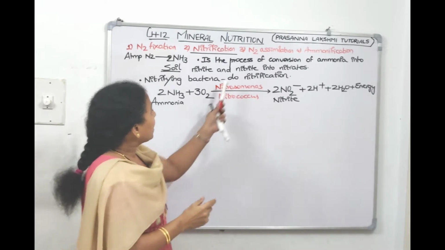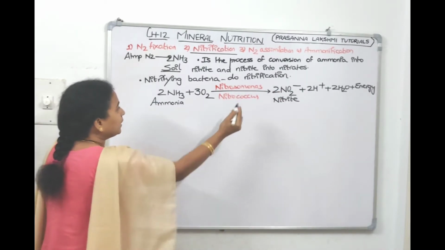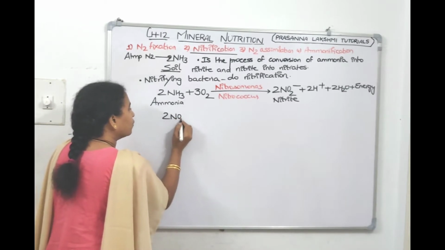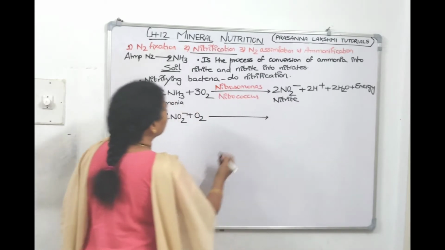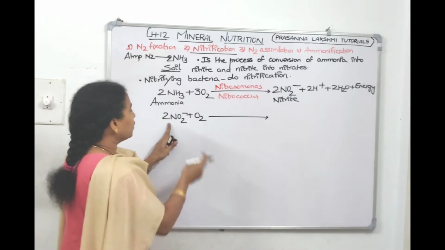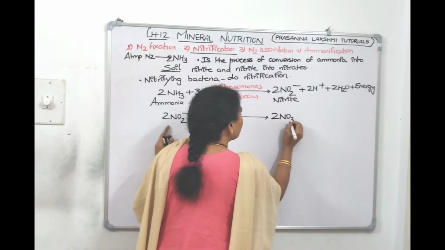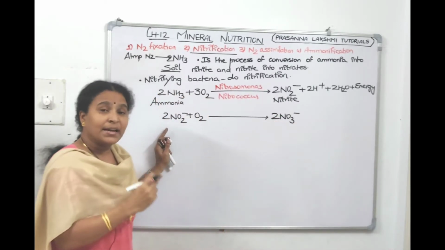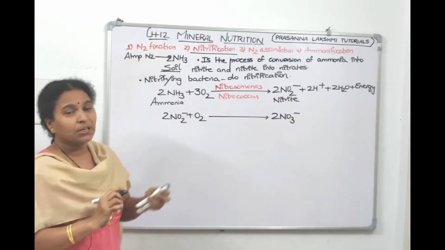Then what should happen? Nitrite should get converted to nitrate, no? That also we will do. Take the 2 molecules of NO2, give 1 molecule of O2. Then these 2 molecules of NO2, after taking this O, will become 2 molecules of NO3. Nitrite now got converted to nitrate.